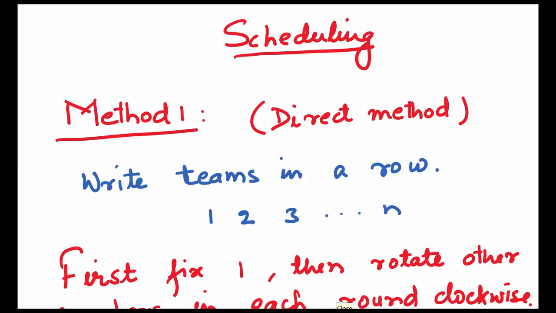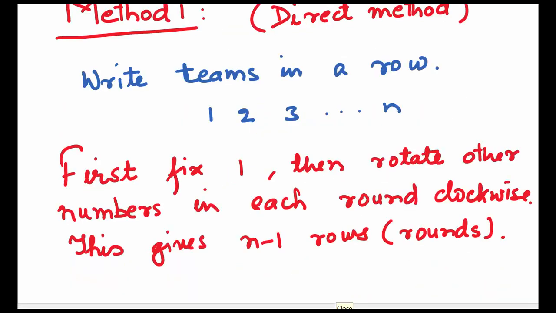The first method, which we call the direct method, is very simple. We write all the teams in a row, 1, 2, 3, 4, going up to n. Next, we will fix any one of them. Here, let's say we fix 1. Then we rotate the other numbers in each round clockwise. This gives n minus 1 rows, or n minus 1 rounds.